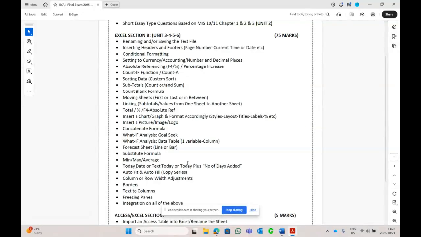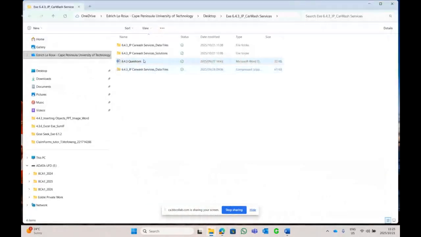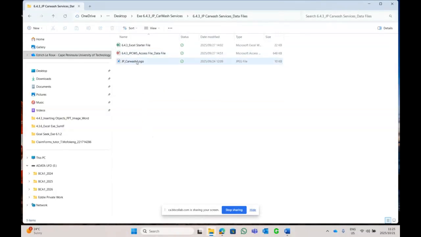Okay, so now I want to look at that exercise 4. I think we did the first 2 in class, but I want to do 6.4.3. So let's exit, which is that 6.4.3, the car wash exercise, sorry. The SWANS exercise is 6.4.2. The JP car wash is 6.3. So let's see what this is. Okay, that's our starter files over there.